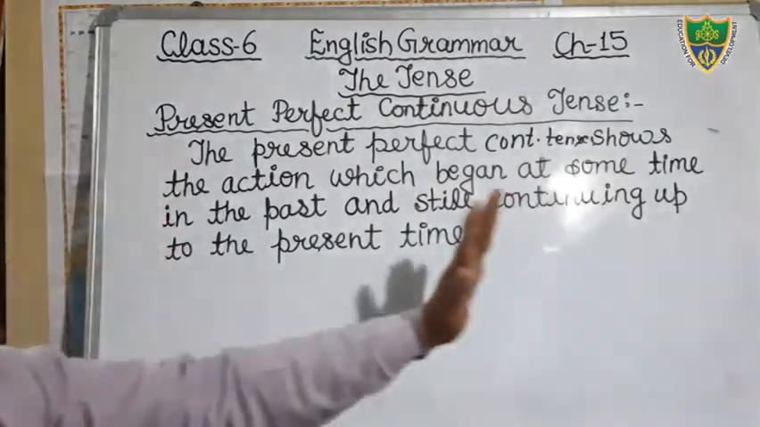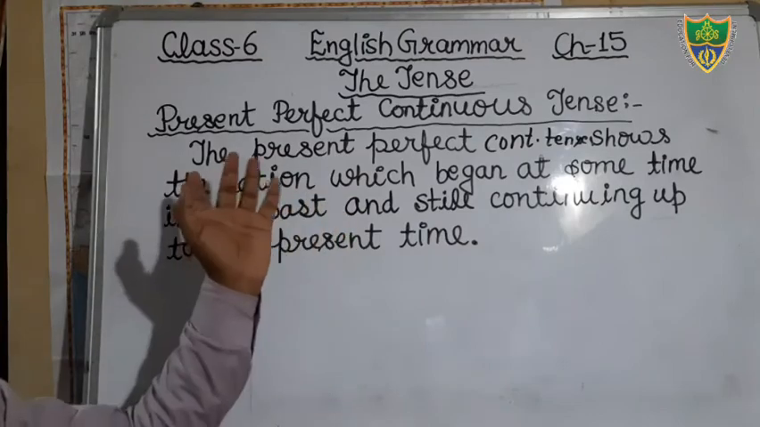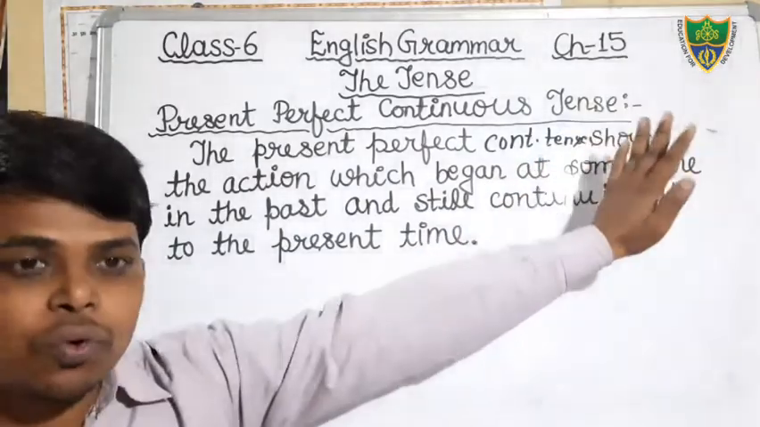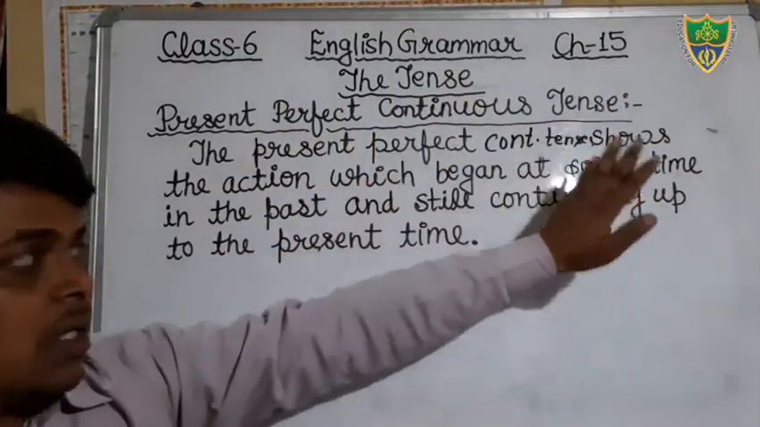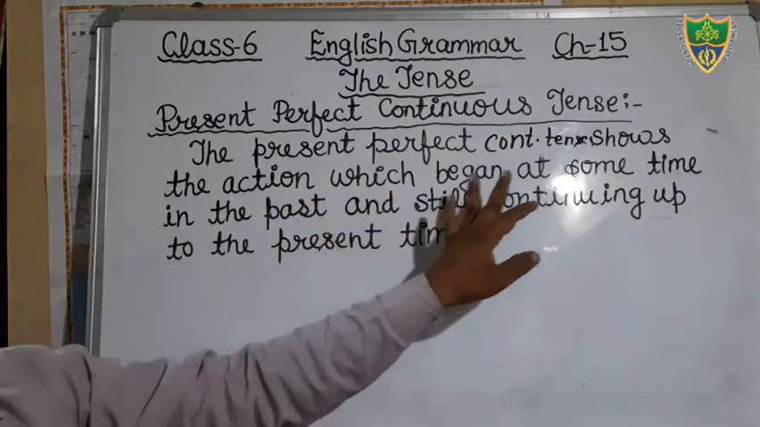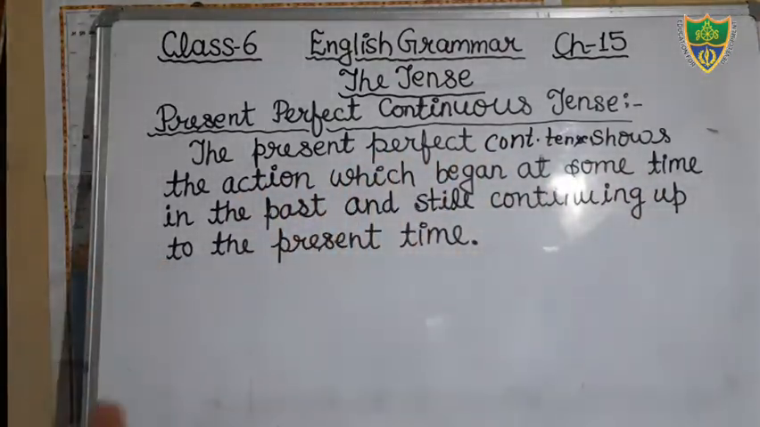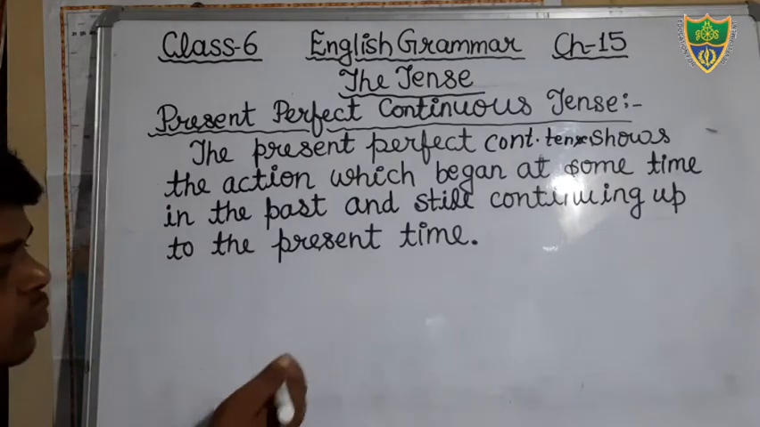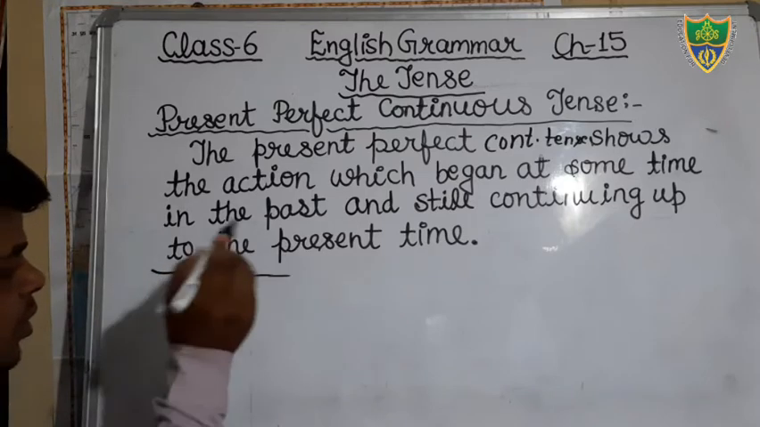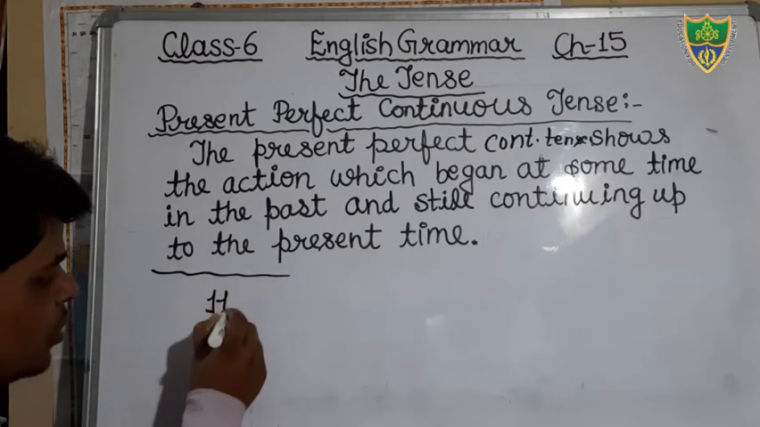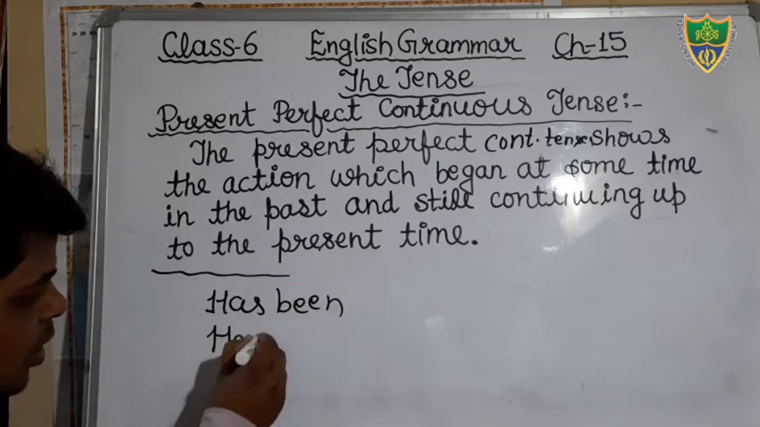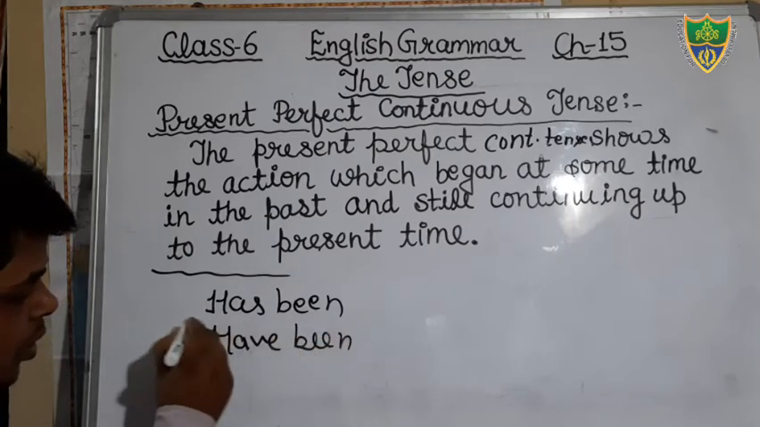Okay, so that is the present perfect continuous tense. You will write the definition of present perfect continuous tense. Present perfect continuous tense shows the action which began at some time in the past and is still continuing up to the present time. Okay, so just write down. Dear students, one more important thing that you should keep in your mind, no need to write, only see. There are two helping verbs that we use in this tense, that is has been and have been.